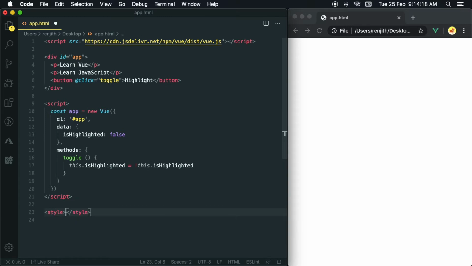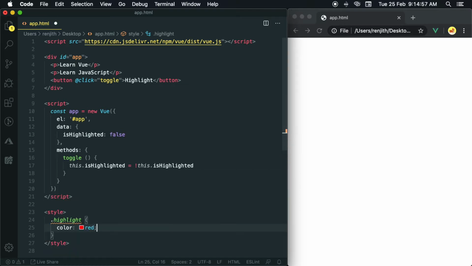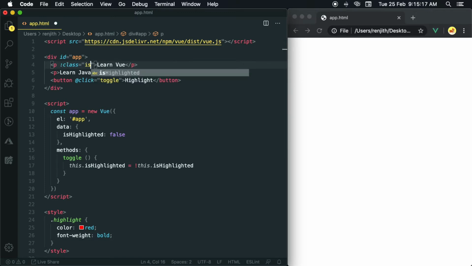Create a style for a class called highlight. Conditionally bind the highlight class in the first paragraph. Bind style in the second paragraph with the same condition.